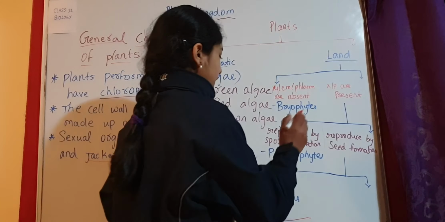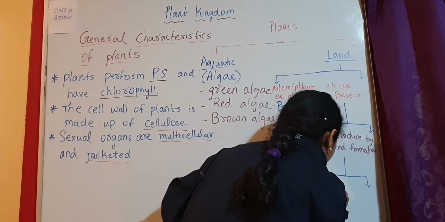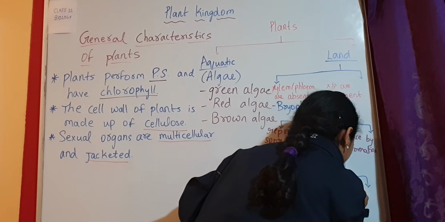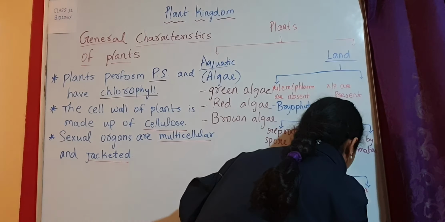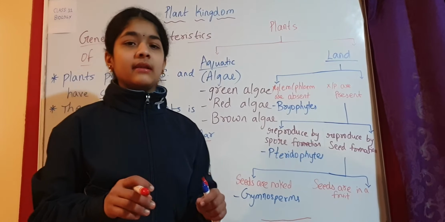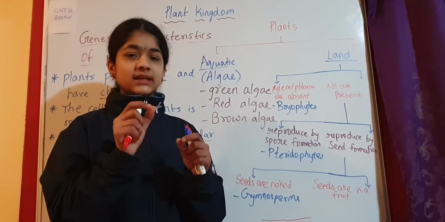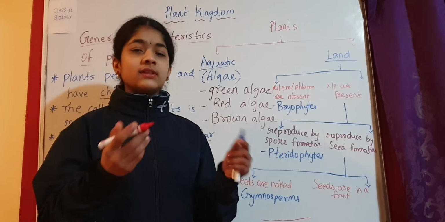Now, the second one is seeds are covered in a fruit. That means they are covered in a fruit, like apple. Now when we cut an apple, we see a seed. That seed is covered with the fruit.